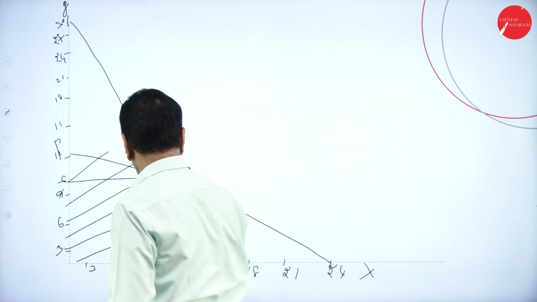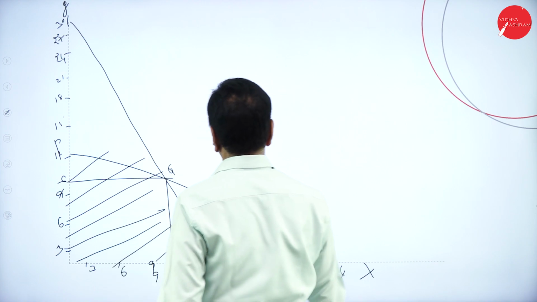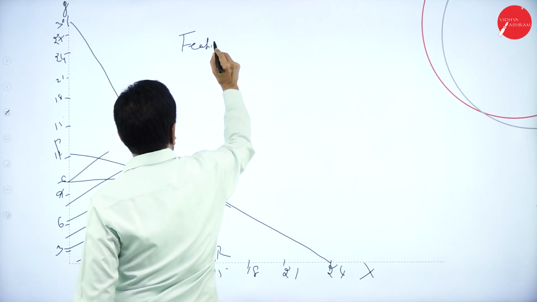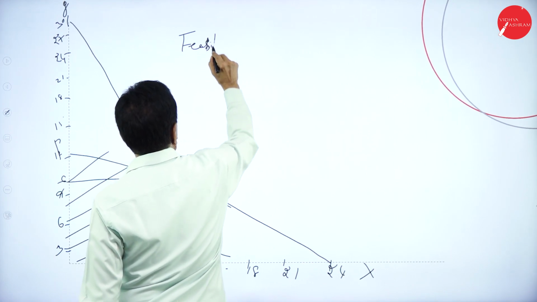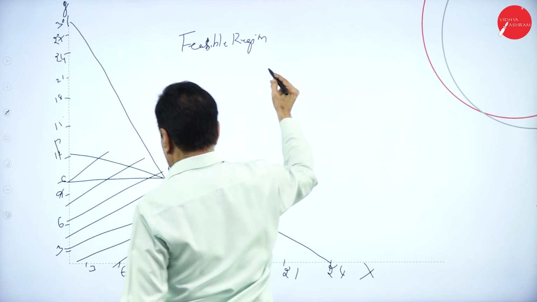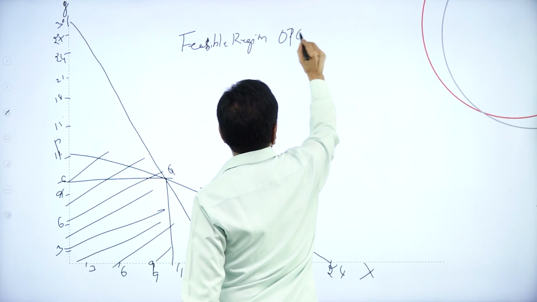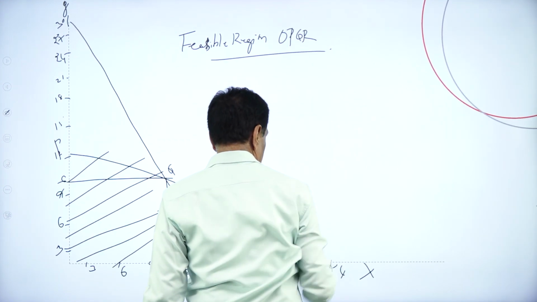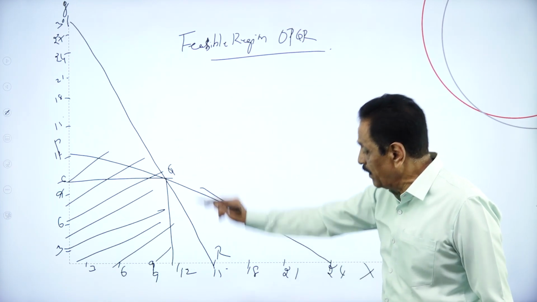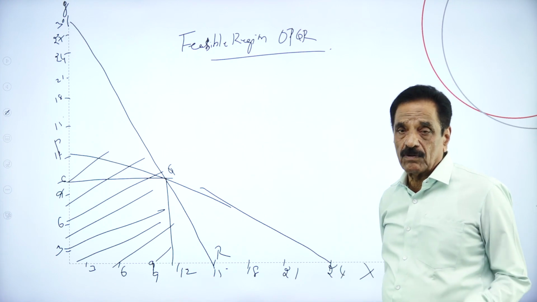This is the feasible region, OPQR. So you understand this point roughly I have done, and the equation you follow.